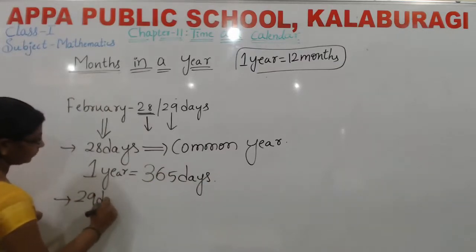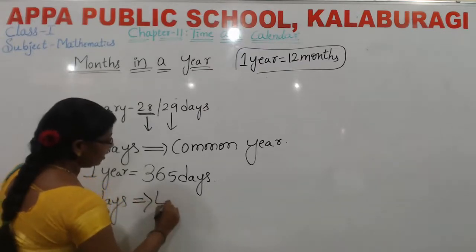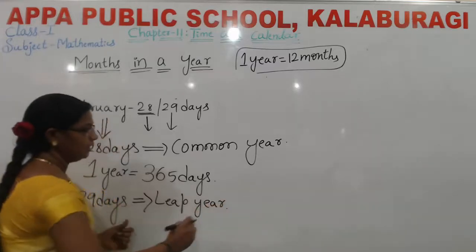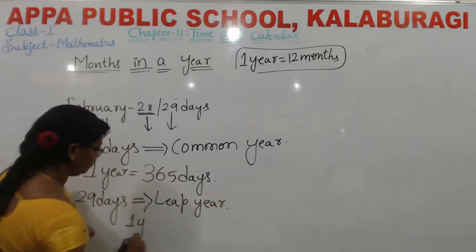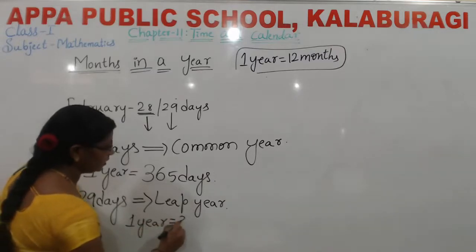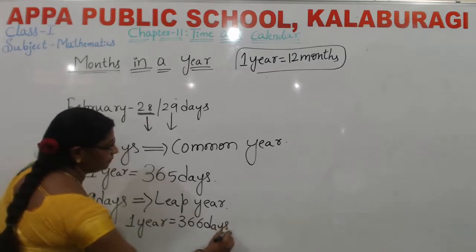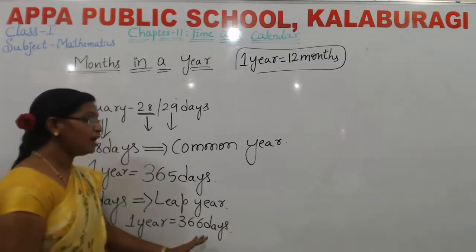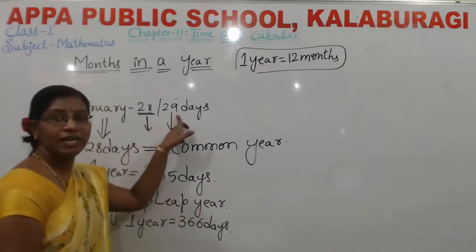How many days? 29 days, then we call it a leap year. Otherwise, we can say 366 days. How many days? 366 days. In a leap year, it has an extra day. That is, in February it is 29 days.